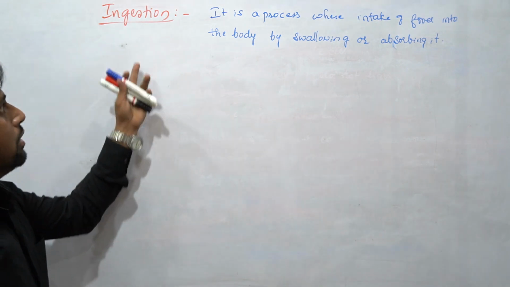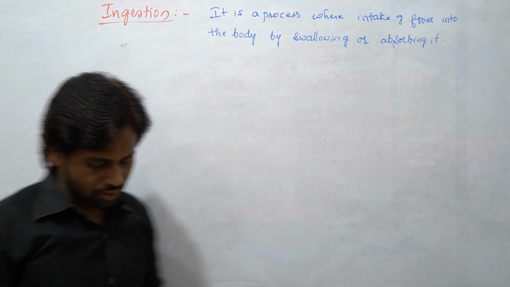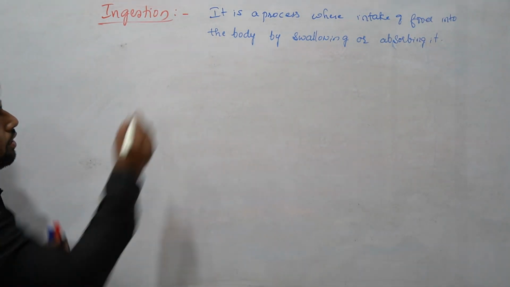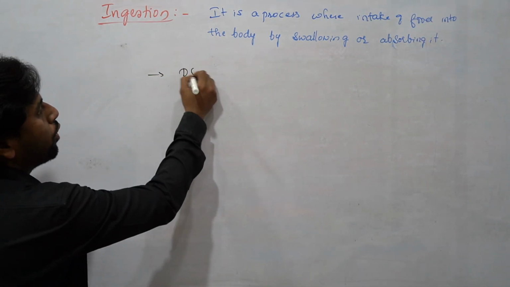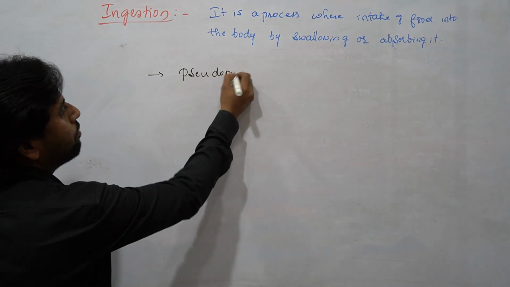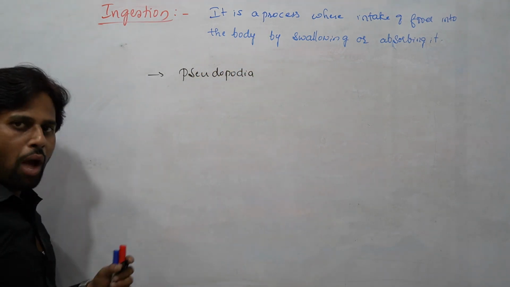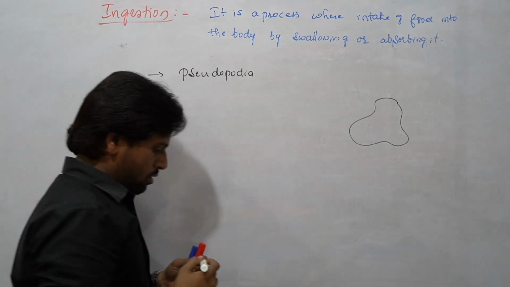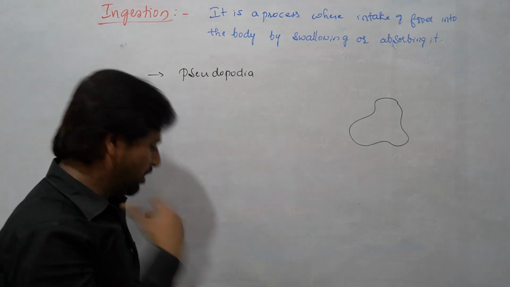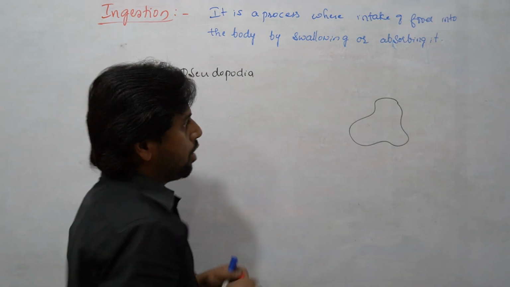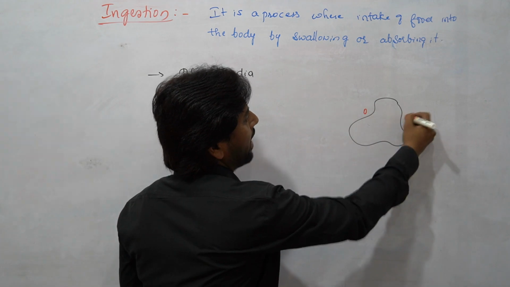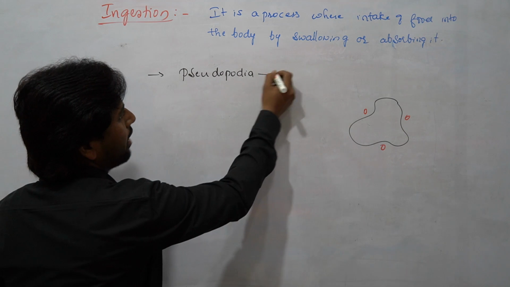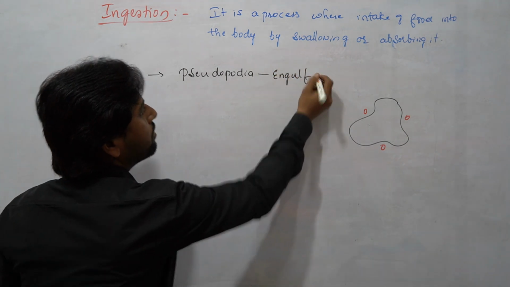So this process is considered ingestion. Students, how does the amoeba show ingestion? The amoeba shows its ingestion with the help of pseudopodia. What happens actually? Amoeba is a unicellular organism which gets its food from the surroundings. Whenever the food comes in contact with the amoeba, the pseudopodia engulf the food.